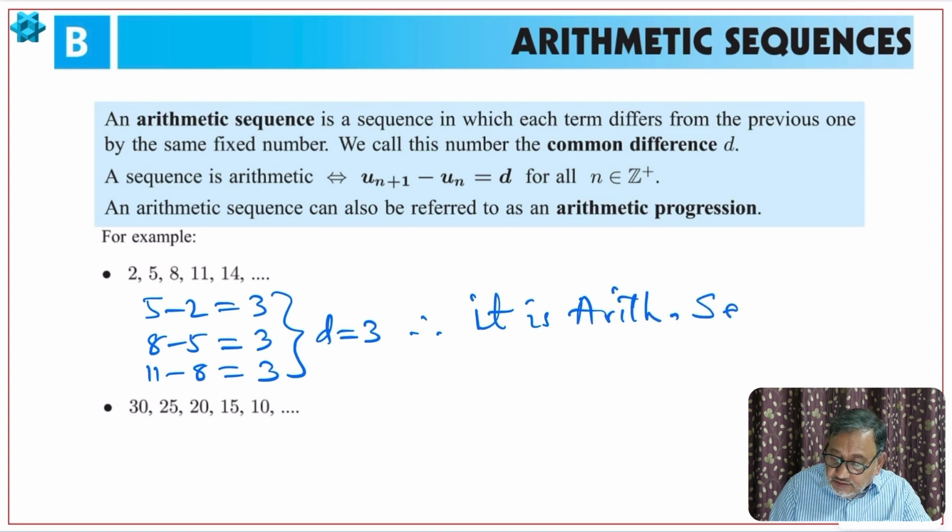Arithmetic sequence, right? A sequence can also be called arithmetic progression. Some books write it as AP. Okay, now let us check whether the second sequence is arithmetic or not.